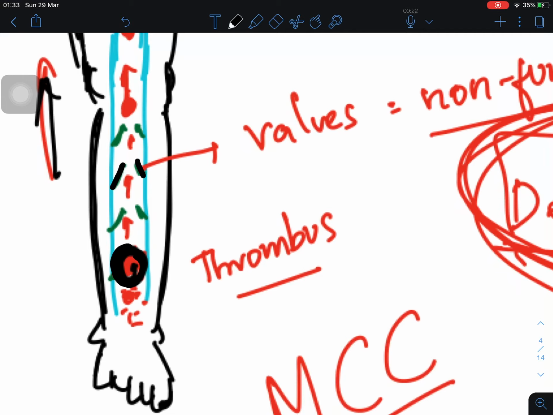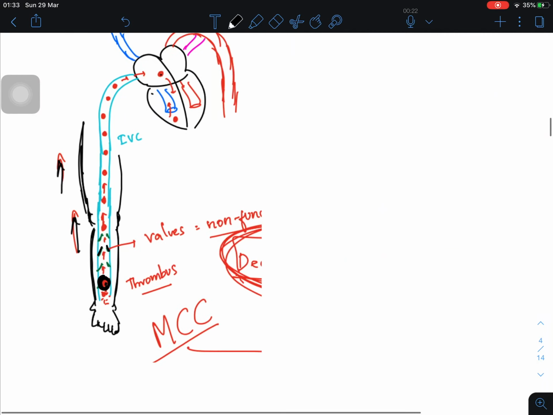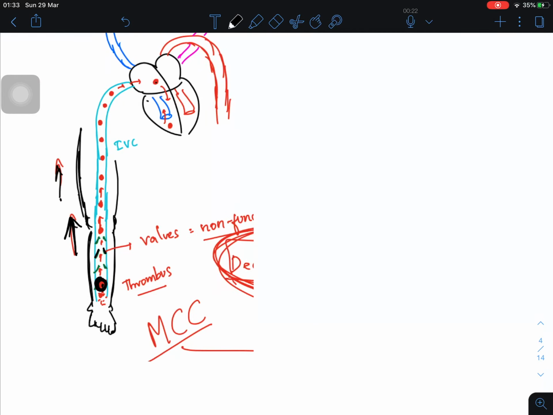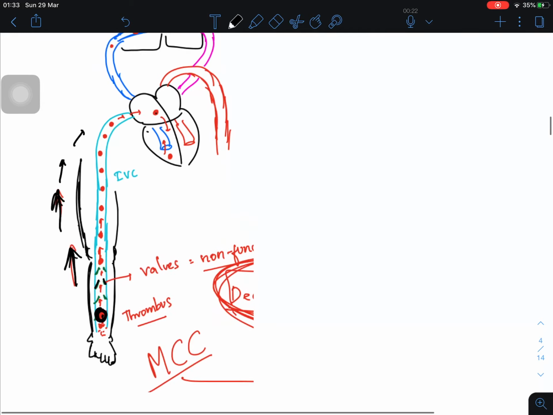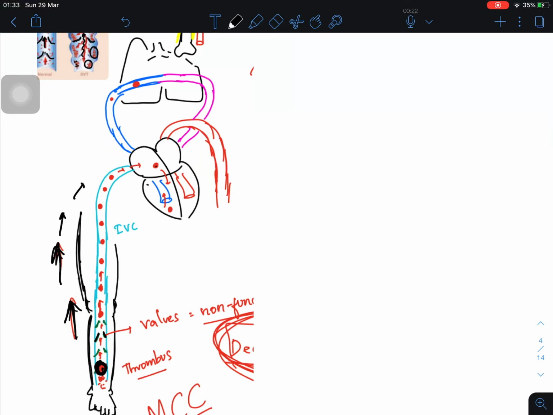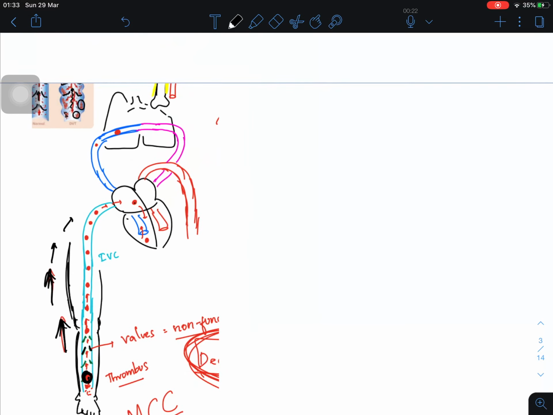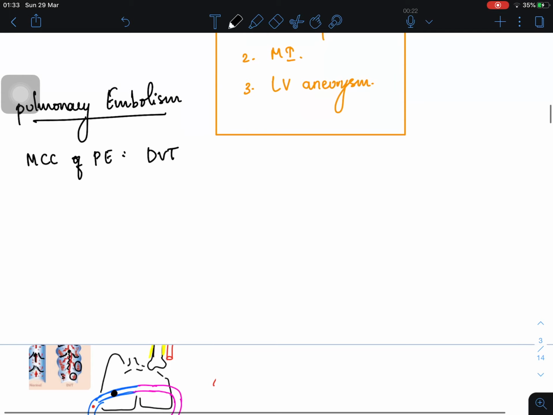You see, this is a thrombus, and what will happen to this thrombus? This thrombus will ascend all the way up like this and finally enter into your right atrium. From there it will go into your right ventricle, and from there this thrombus enters your pulmonary artery and obstructs it. So when this thrombus obstructs your pulmonary artery, do you think the patient can breathe normally? No, the patient cannot breathe.